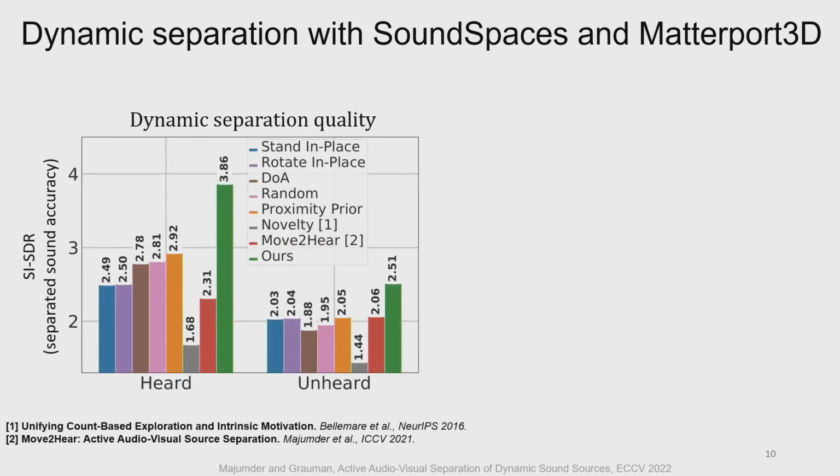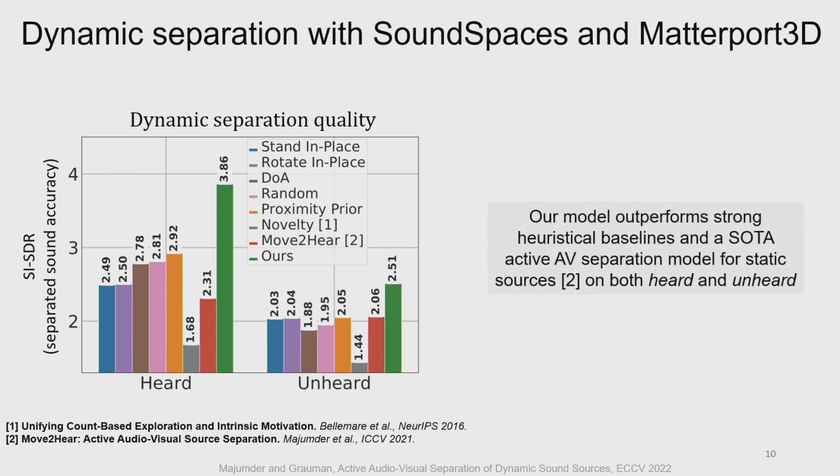We evaluate using the Matterport3D scenes and SoundSpaces audio simulations, and compare against several heuristic baselines and Move2Hear, which is a state-of-the-art active separation model. Among the heuristic baselines, some agents stay at the target at all steps, some try to sample direct sound from the target, while others sample diverse audio samples for better separation. Our model outperforms all baselines on heard sounds and even generalizes better on unheard sounds.